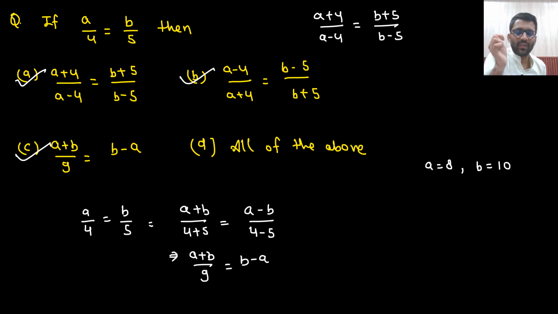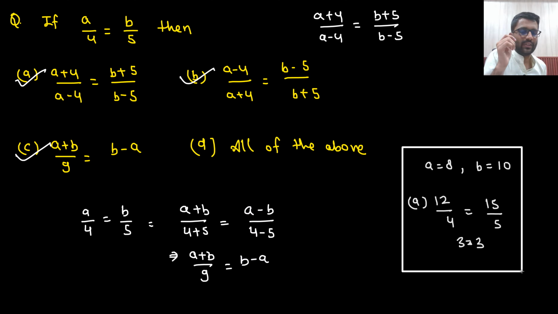Now I will put the A, B values in the given options. In the first option, if I put 8 plus 4, 12, 8 minus 4, 4, so 12 by 4 is 3, and 10 plus 5 is 15 by 5, so 3 is equal to 3. The first option is correct. In that manner, you can check. So this can also be one of the possible ways.